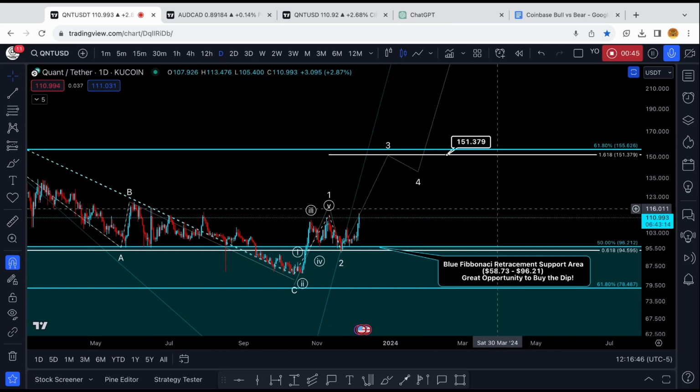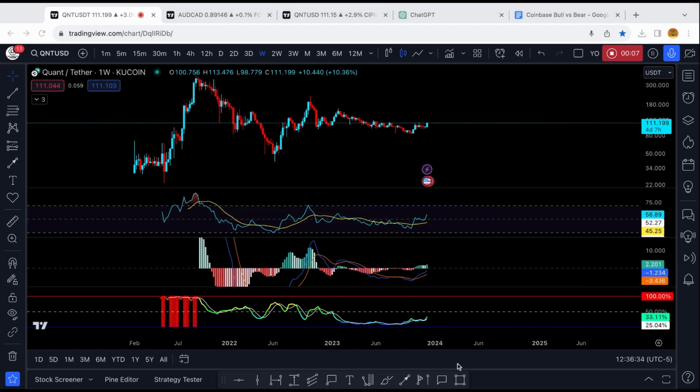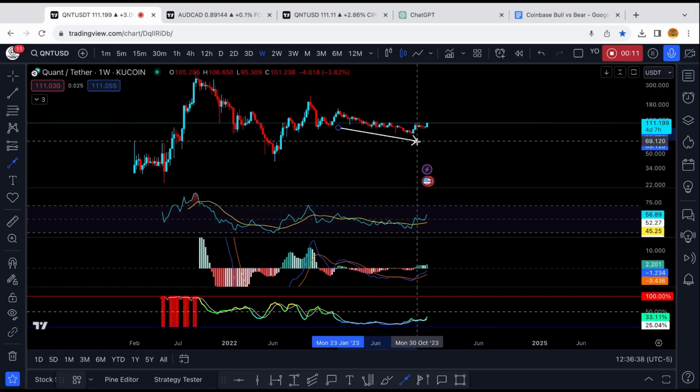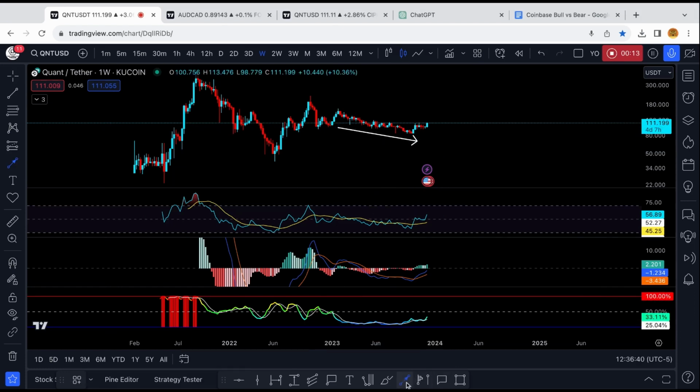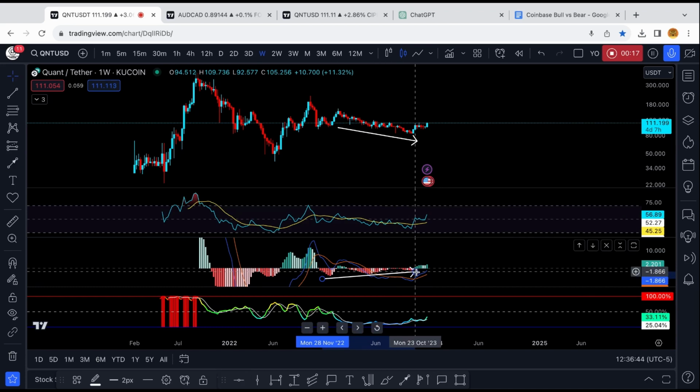So just a quick recap: the short-term price target for Quant is at $150, and one of the long-term price targets for Quant is at $1,370. Now, moving into some indicators, taking a look at the weekly RSI. The weekly RSI is above its yellow moving average, which is bullish. Taking a look at the weekly MACD, we can see that even though the price of Quant has declined for over a year, on the histogram, momentum has slowly been increasing. This is a good example of bullish divergence, which should lead to price appreciation for Quant.